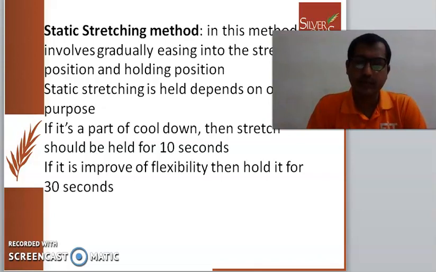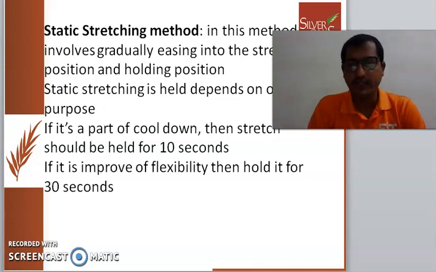Starting with the stretching method, we usually do it as a cool down exercise, whichever activity you do, for 10 seconds. Paschimottanasana is the best example of a stretch. Sit, stretch your legs, touch your toes with your hands, and try to touch your head to the knees. That is Paschimottanasana.